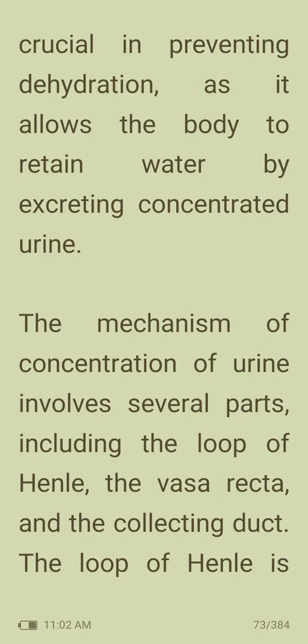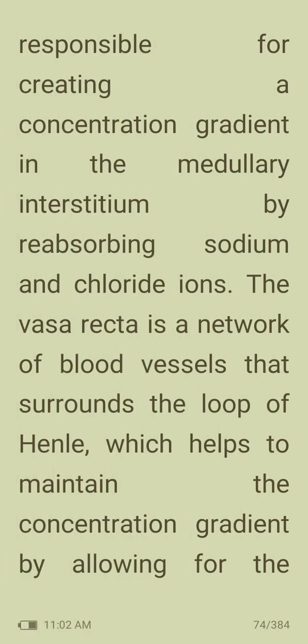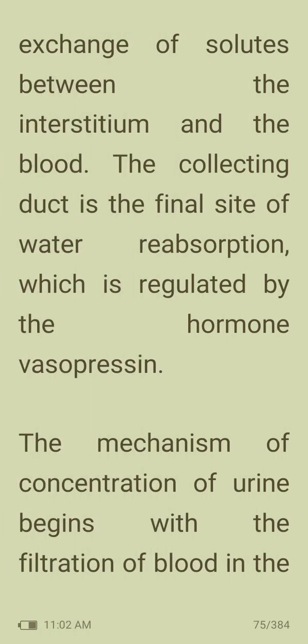The mechanism of concentration of urine involves several parts, including the loop of Henle, the vasa recta, and the collecting duct. The loop of Henle is responsible for creating a concentration gradient in the medullary interstitium by reabsorbing sodium and chloride ions. The vasa recta is a network of blood vessels that surrounds the loop of Henle, which helps to maintain the concentration gradient by allowing for the exchange of solutes between the interstitium and the blood. The collecting duct is the final site of water reabsorption, which is regulated by the hormone vasopressin.